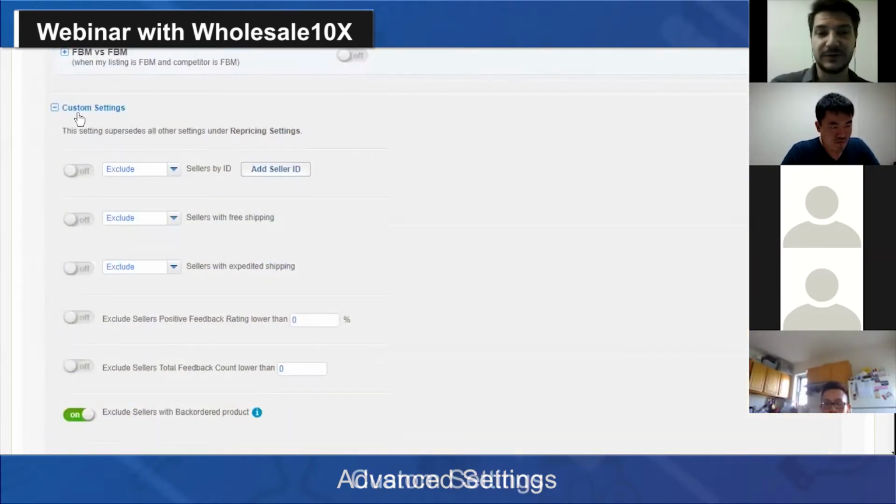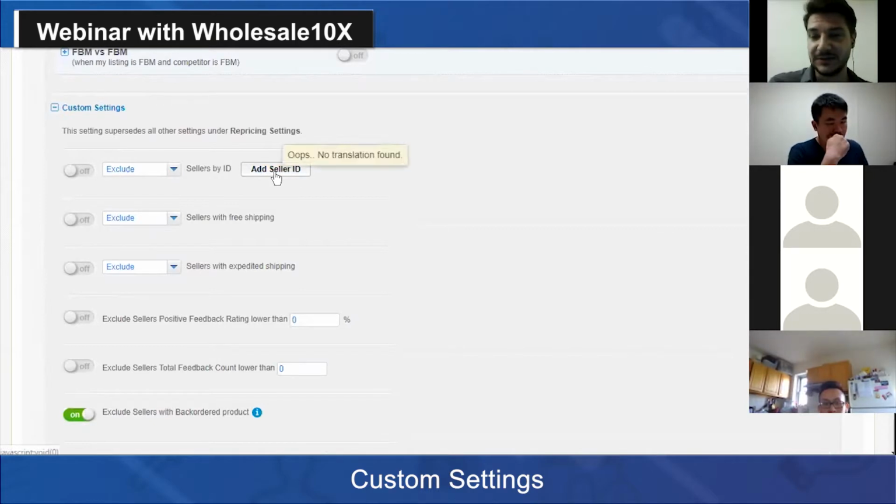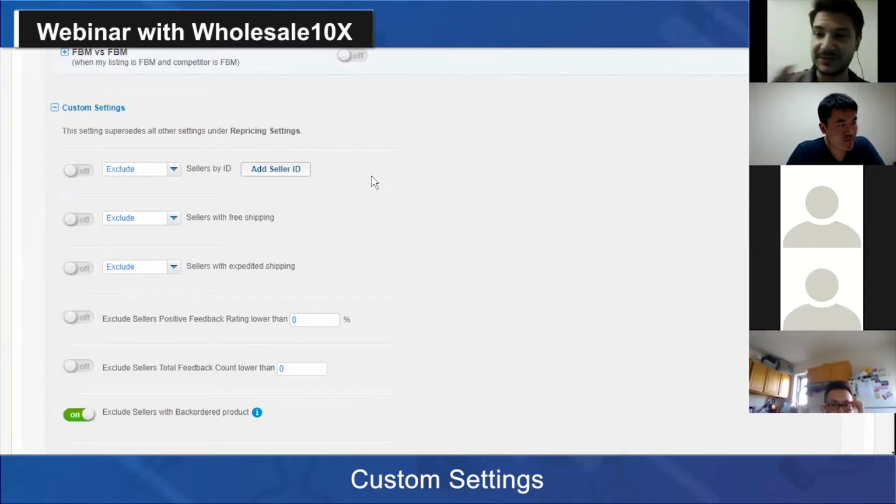Lastly, in the rule, we also have some custom settings. Basically, these are ways to exclude or include some types of sellers. For example, sometimes sellers are too aggressive and you just don't want to follow them. You can exclude a seller by their ID. So if we have a hijacker that is coming and trying to lower the prices very, very much, very fast, you can just exclude them, and even if they're the one going down and they should be targeted, the system will still not target them.